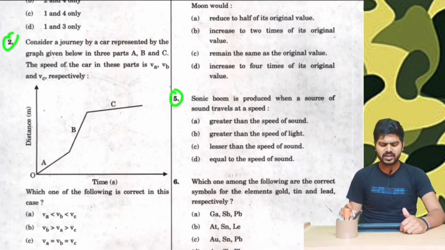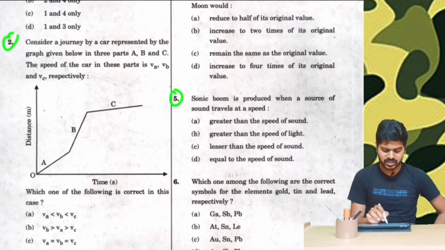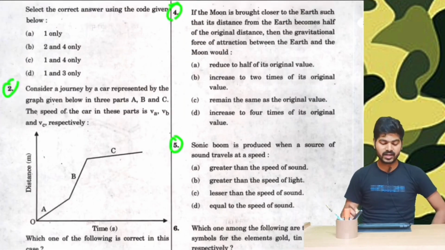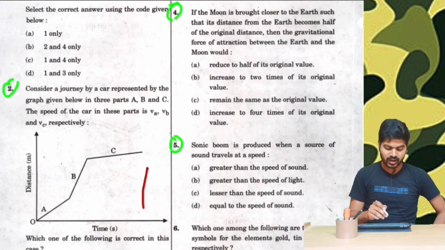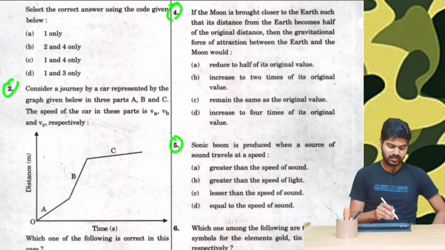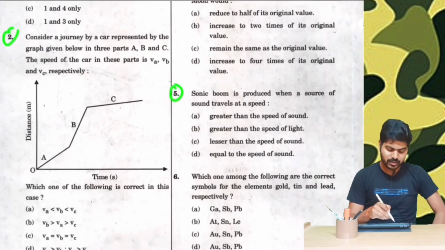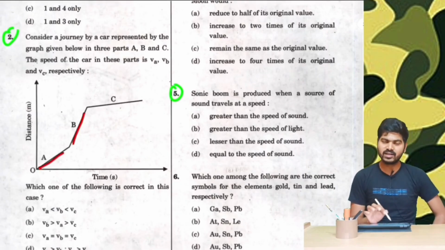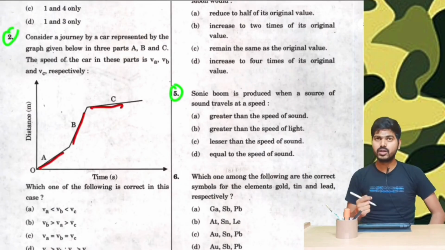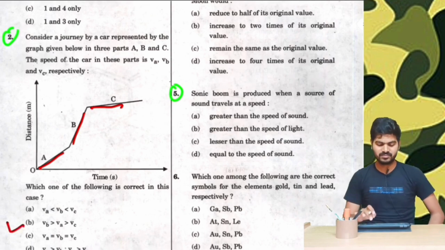It says consider a journey by a car represented by the graph given below in 3 parts. So there are 3 cars A, B and C. The speed of car A, B and C can be seen from this distance and time graph. So they are asking to compare the velocity of all the 3 cars. We see that B has maximum slope followed by A, and C has a very flat slope. So by common sense, B should have maximum velocity followed by A and in the end C, hence answer B. Look how simple it was.